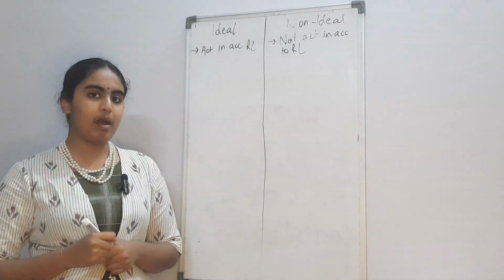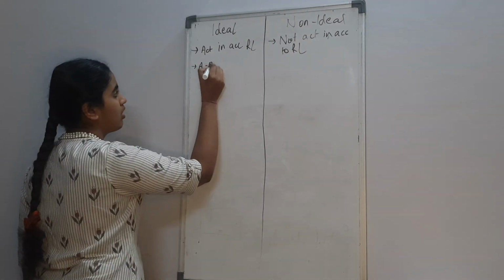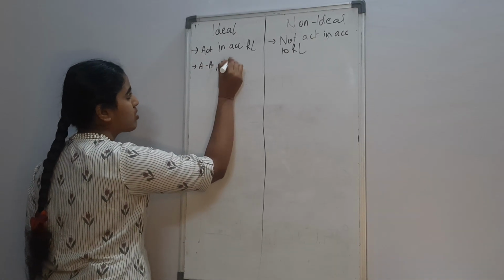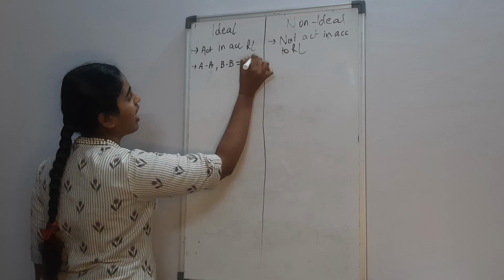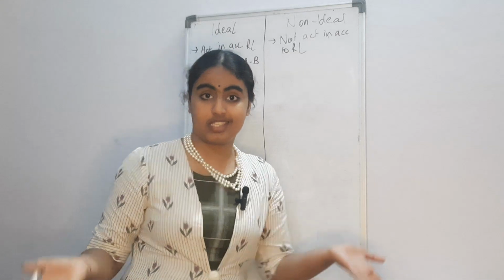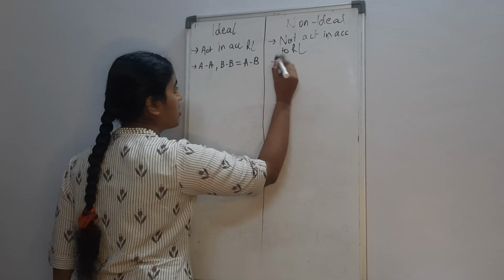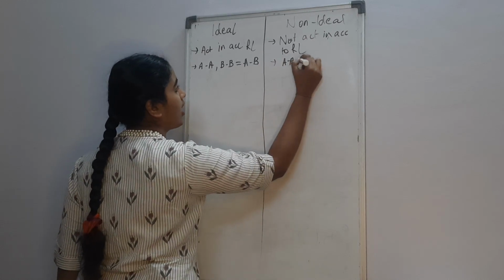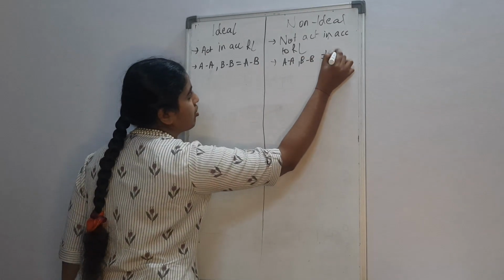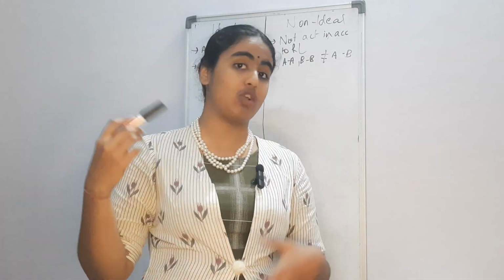The second thing about ideal solutions is that the interaction between the solute and solute, and solvent and solvent, is equal to the interaction between the solute and the solvent after dissolution. So basically the energy on both sides is the same. While in non-ideal solutions, the solute-solute and solvent-solvent interactions are not equal to the solute-solvent interactions. So the attraction or repulsion between them is not the same.